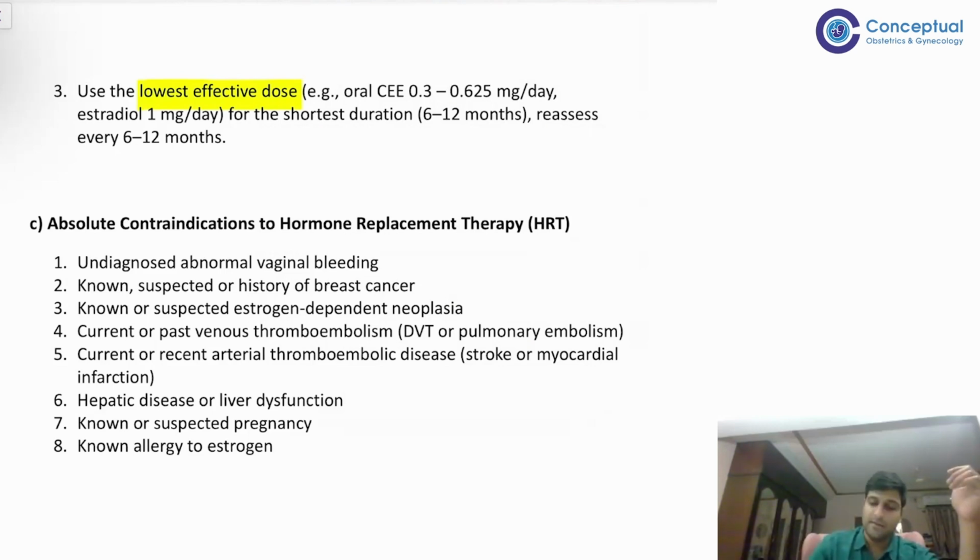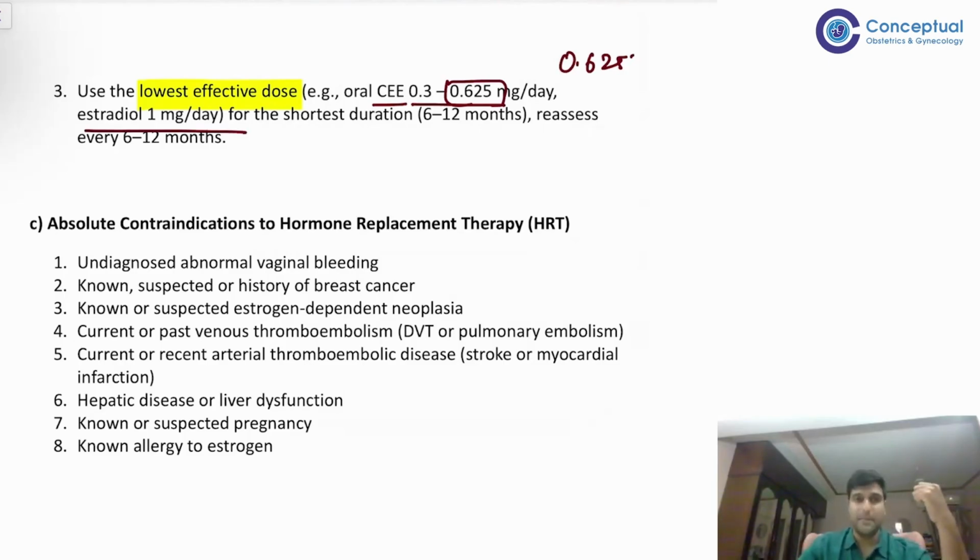So you have to start with conjugated ethinyl estradiol 0.3 to 0.625, right? Usually we start with 0.625, but you can also start with 0.3. And estradiol 1 milligram per day, right?